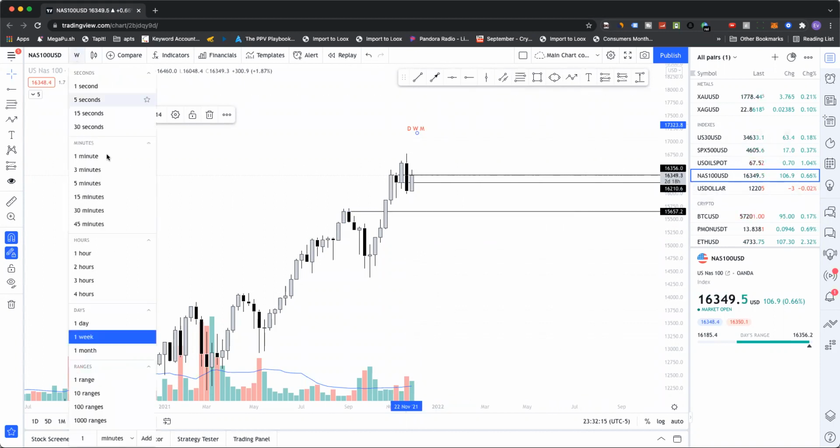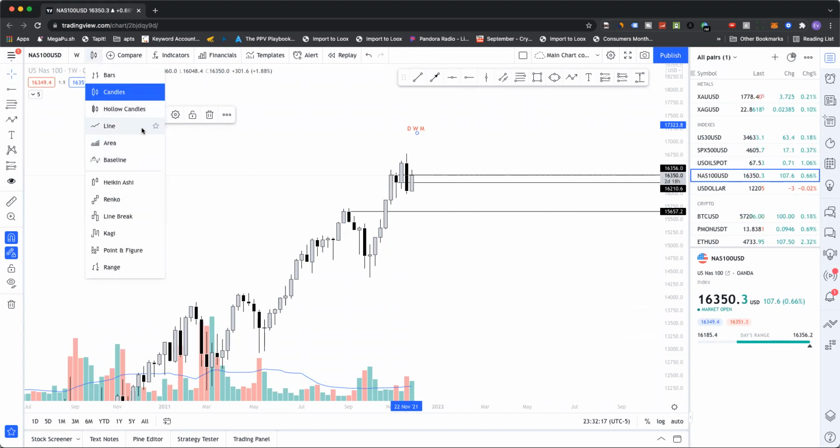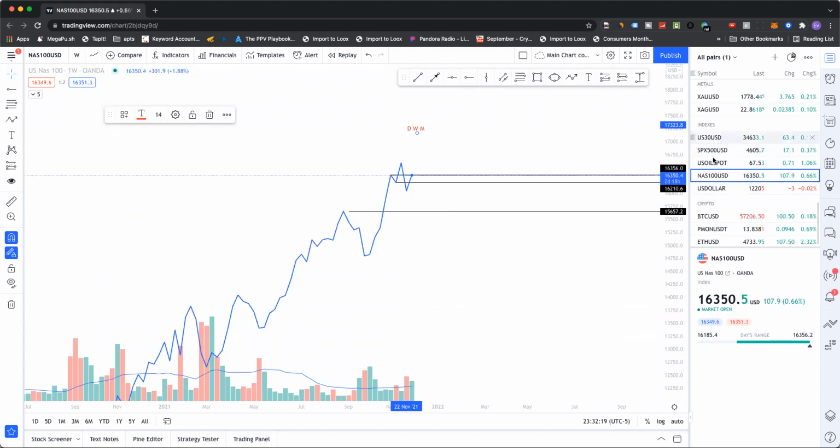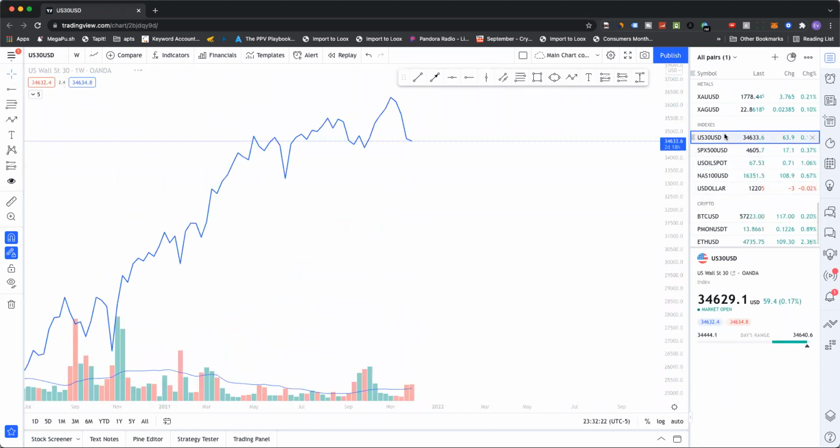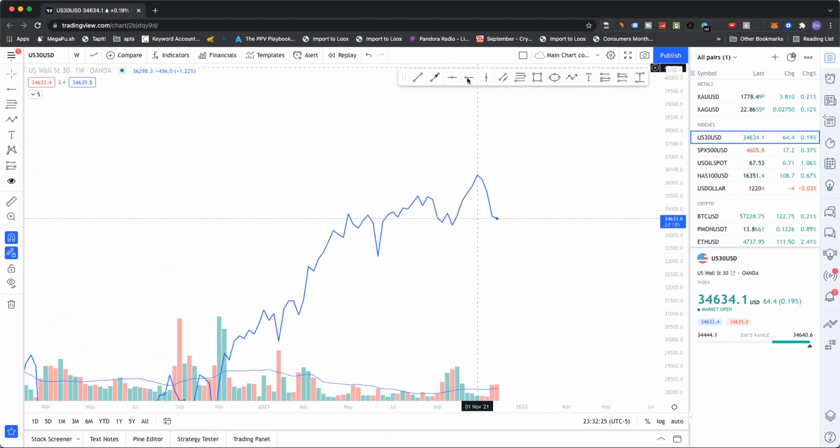So when I look at a line chart, we have a breakout. Look at this. Breakout, pullback, rally, right?